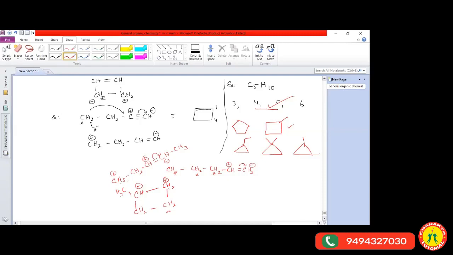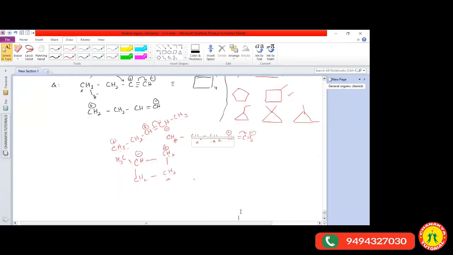Then I'll go for the next question, sir. So this was about ring chain isomerism. Ring chain isomerism is also one of the important topics. So next we'll go for stereo isomerism. What is meant by stereoisomerism? Until now we had seen structural isomerism. What are the structural isomers we had seen?